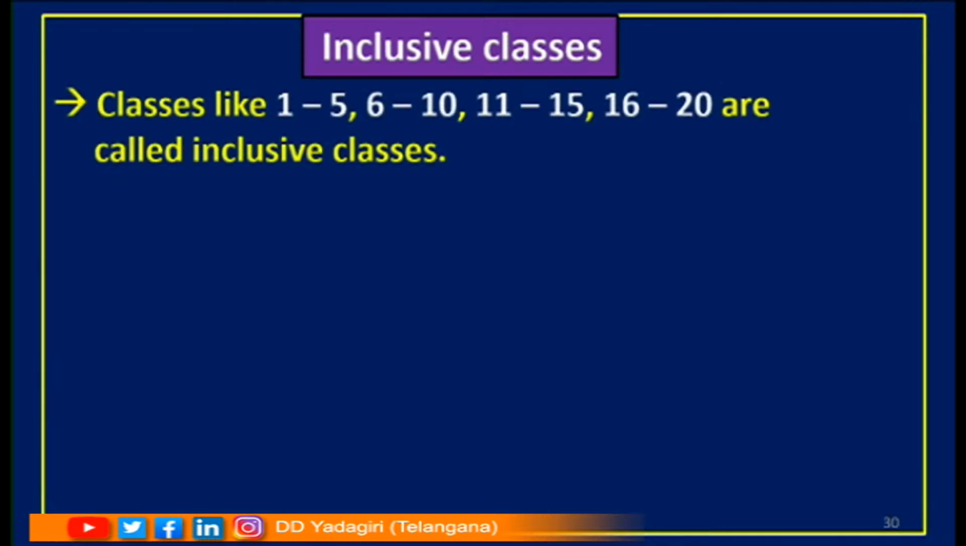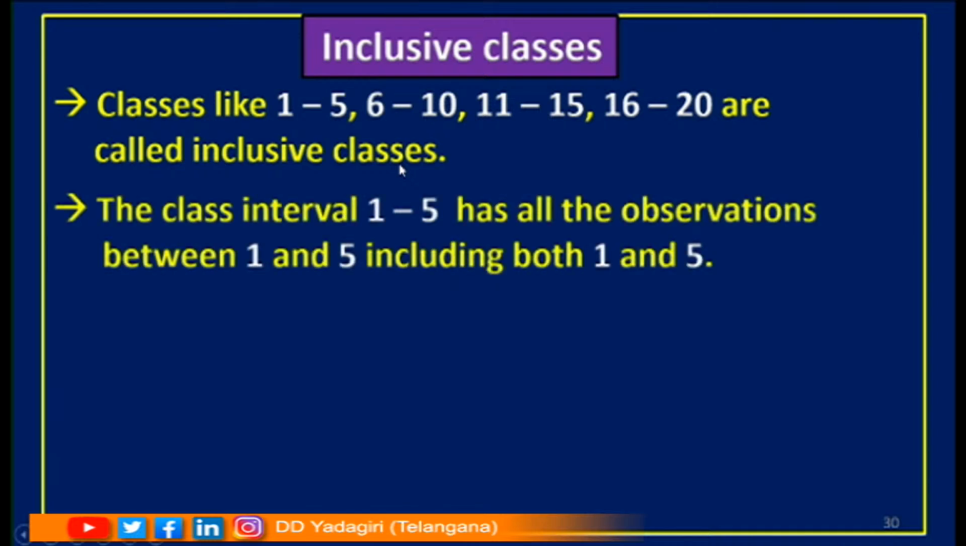Now, let us understand what are inclusive classes. Classes like 1 to 5. See children, we have to read this as 1 to 5, 6 to 10, 11 to 15, 16 to 20 are called inclusive classes. Why are these classes called inclusive classes? Let us understand. The class interval, I am taking the first one here, 1 to 5, has all the observations between 1 and 5.